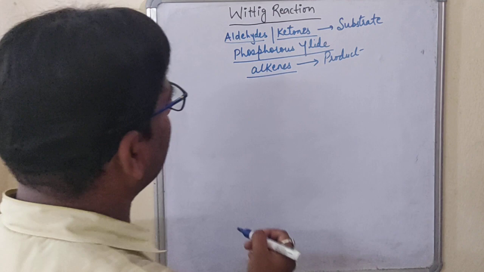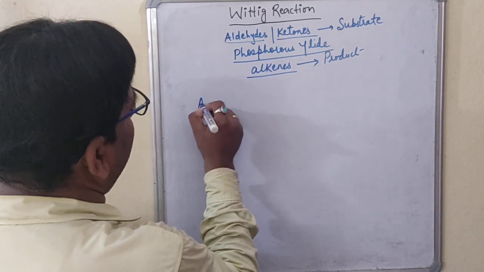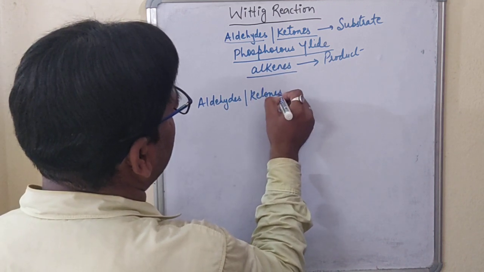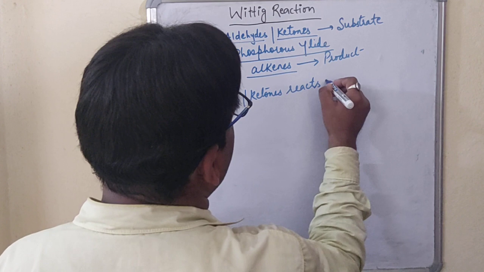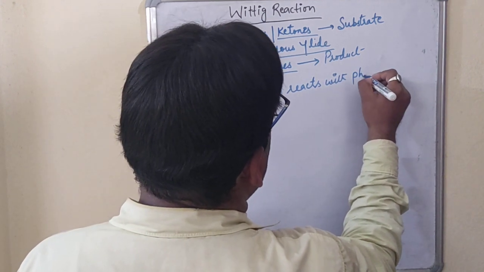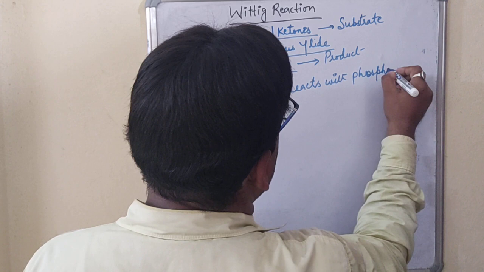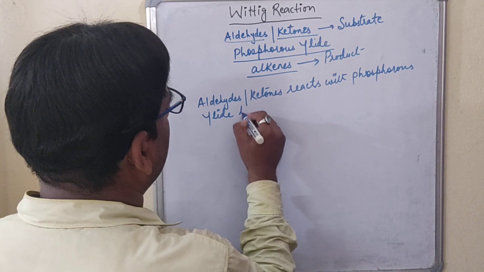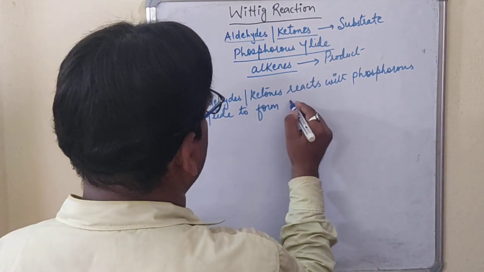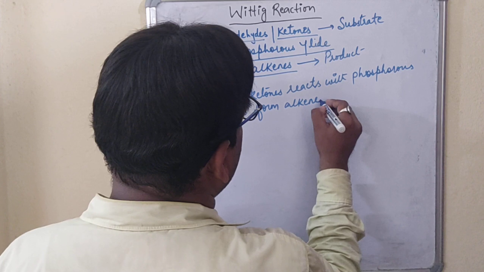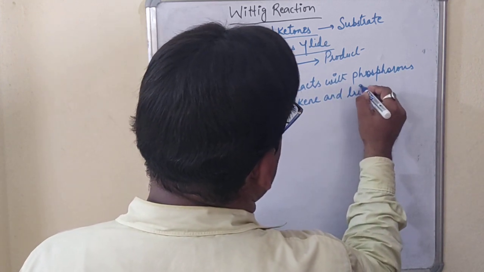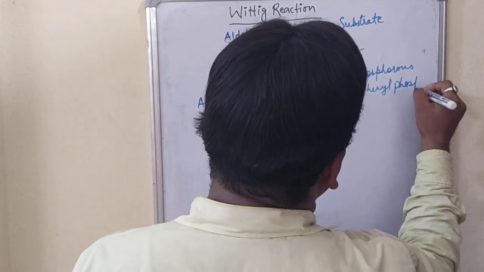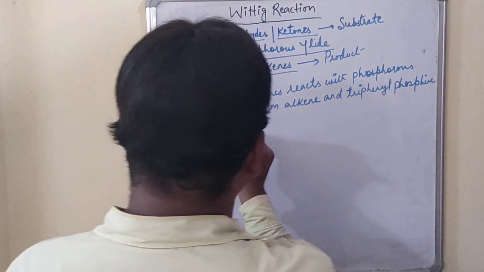Now we can write the definition of it: aldehydes or ketones react with phosphorus ylide to form alkene and triphenyl phosphine oxide.